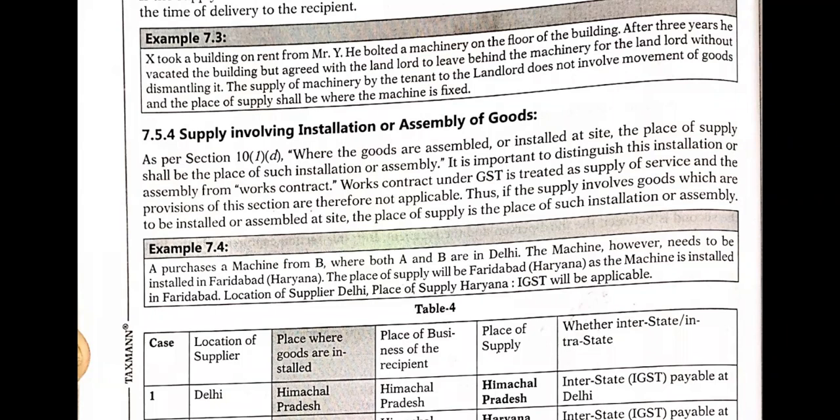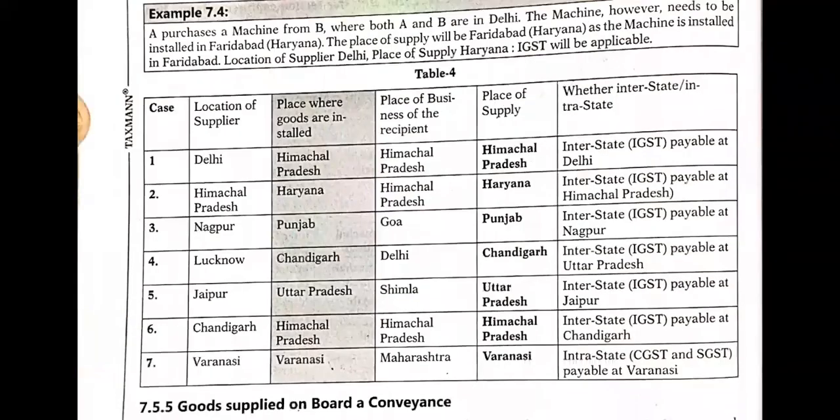Okay, let us come to some cases here. The location of the supplier is Delhi, right? Place where goods are installed or assembled is Himachal Pradesh. Place of business of the recipient, Himachal Pradesh. Place of supply, Himachal Pradesh. Now we need to compare both the things here.